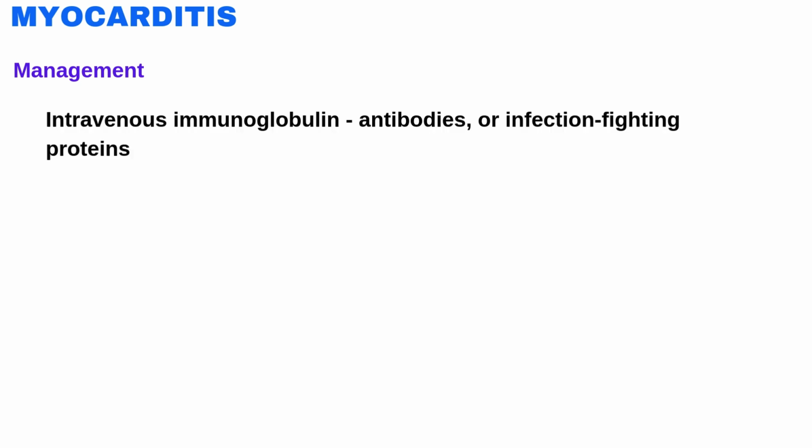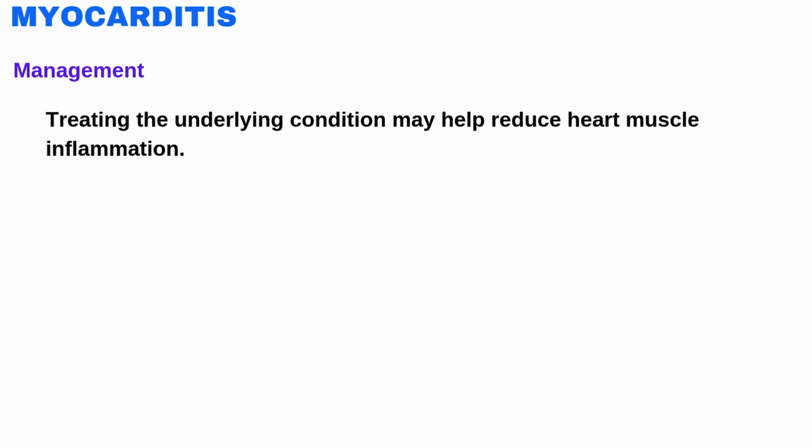Immunoglobulin, other antibodies, or infection-fighting proteins are given to the patient through an IV. Intravenous immunoglobulin helps control the body's immune and inflammatory response. Myocarditis with an autoimmune basis is treated with immunosuppressive agents to reduce heart inflammation and damage. Sometimes another health condition such as lupus causes myocarditis. Treating this underlying condition may help reduce heart muscle inflammation.